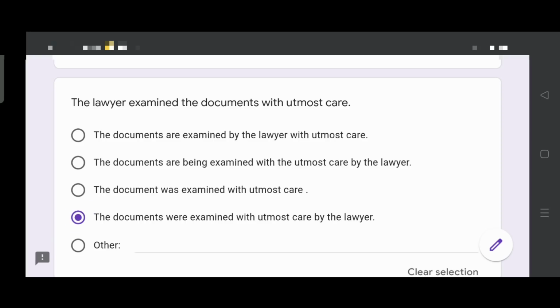Voice change. Option 4 is the right answer. The documents were examined with utmost care by the lawyer.